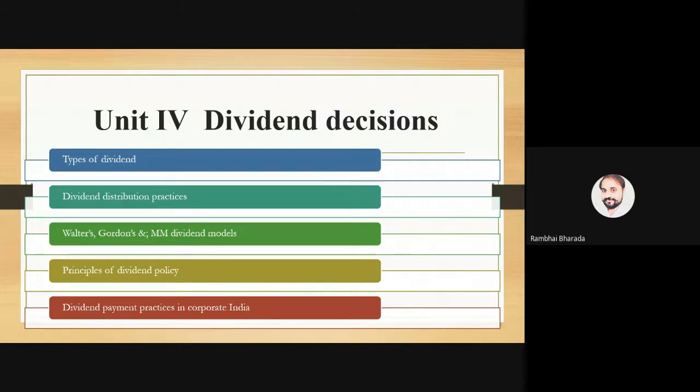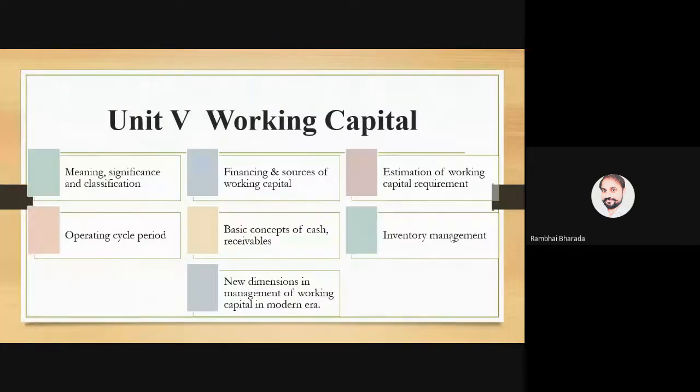So without wasting further time, let me go to number 5. Number 5 is all about working capital. In the traditional view of financial decisions, we have only 3 decisions: financing, investment, and dividend. But in the modern view, we have a 4th decision, and the 4th decision is working capital. Can you explain what you mean by working capital?